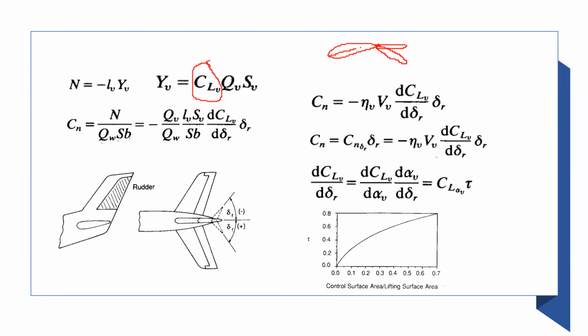And if you measure its angle from this chord line, there is some angle delta R, right? Rudder is being deployed by some angle. Now, what is happening here? When you deploy the rudder, this whole thing, it's sort of a wing, right? It's a wing because there is an airfoil and something like a flap.